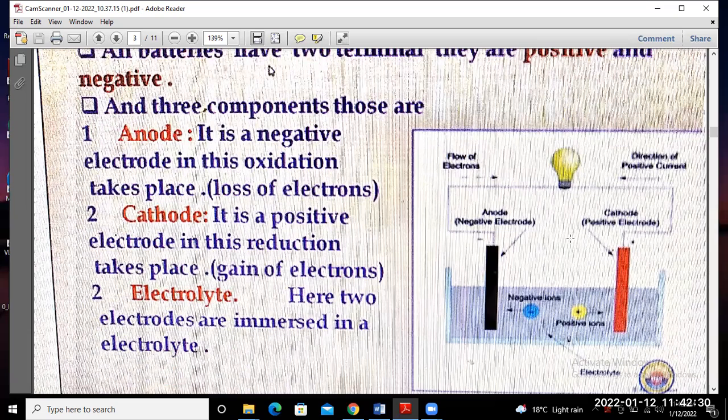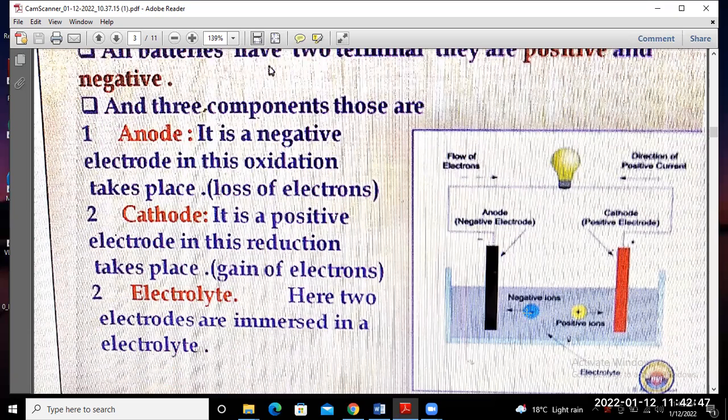Suppose this is your anode, the negative electrode, and this is your cathode, the positive electrode. This is the flow of positive ions, and this one is the negative ions.